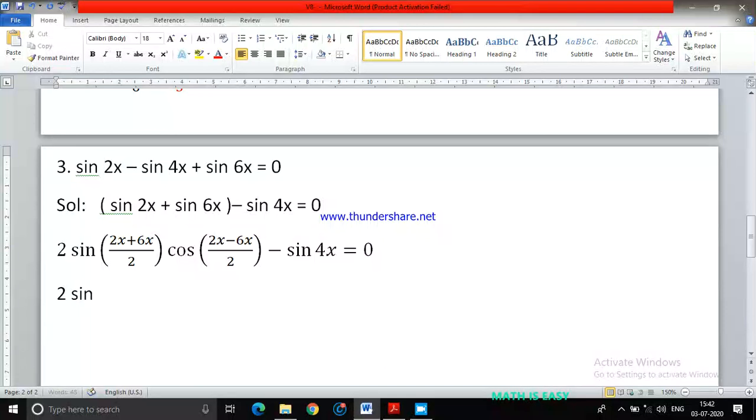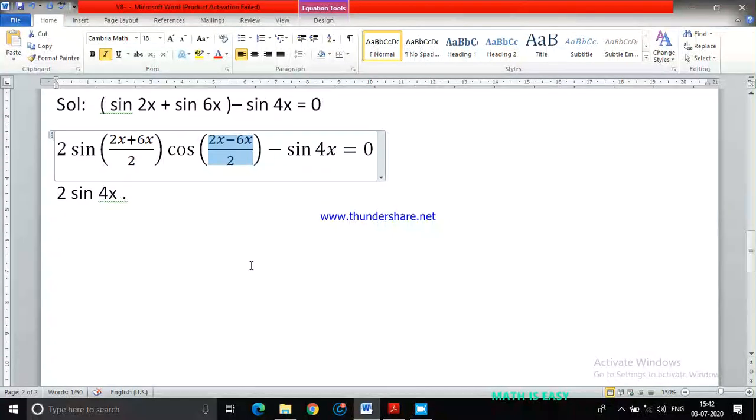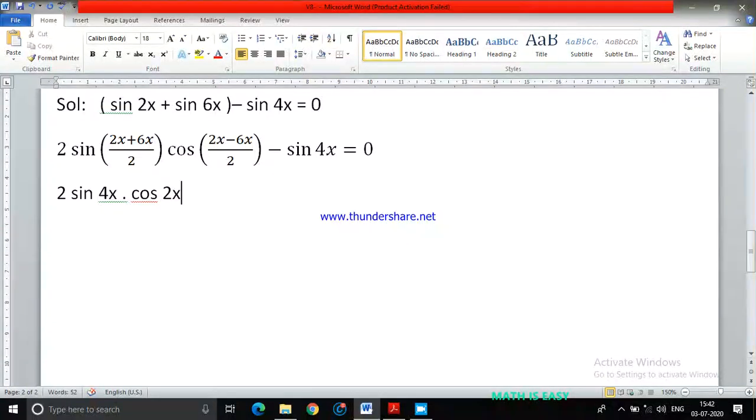So this will give me sine 4x into, if I simplify only this bracket, see what do you get? 2x minus 6x is minus 4x. Minus 4x upon 2 is minus 2x. Cos of minus 2x is nothing but cos 2x only, because cos of minus theta is cos theta only. Okay, so we'll get minus sine 4x is equals to 0.